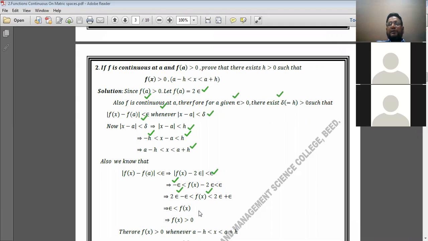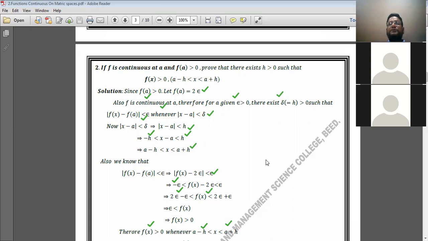That is, the function lies in between epsilon and 3 epsilon. Epsilon is a positive value, so we can definitely say f of x is positive, which is greater than 0, whenever x lies in between a minus h and a plus h.